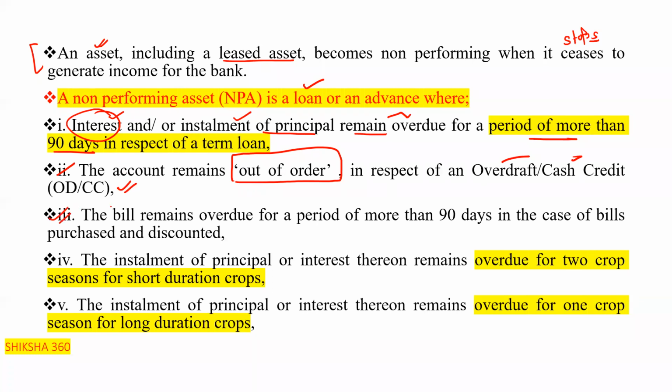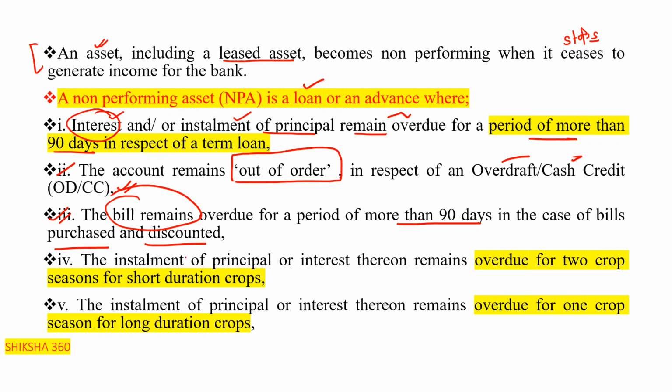Third one is in the case of bills. The bills remain overdue for a period of more than 90 days, in the case of bills purchased and discounted. Clear? When the bills purchased or discounted remain overdue for a period of more than 90 days, in that case also it becomes non-performing.